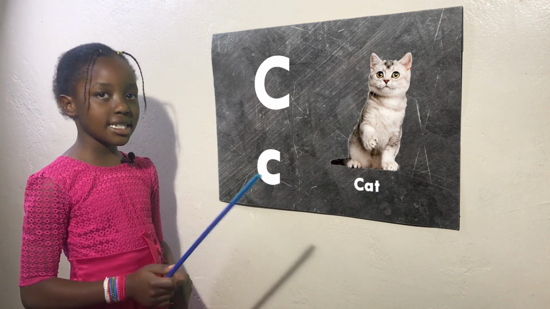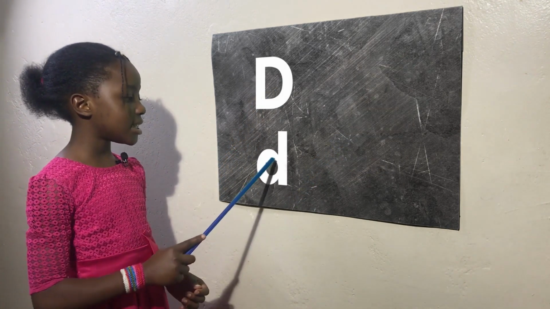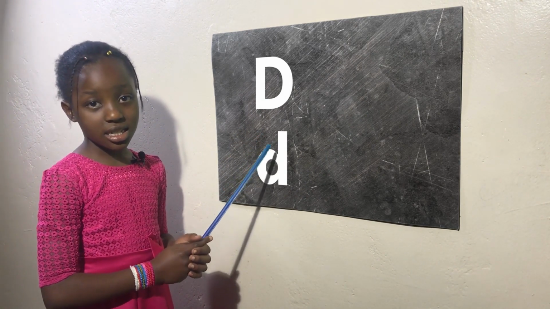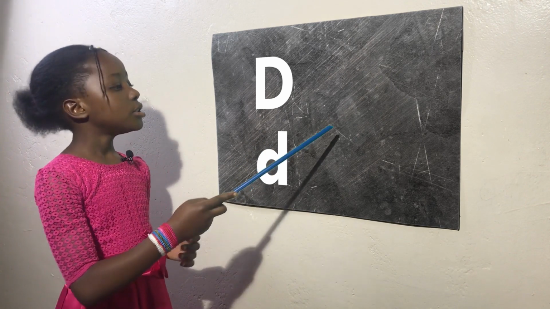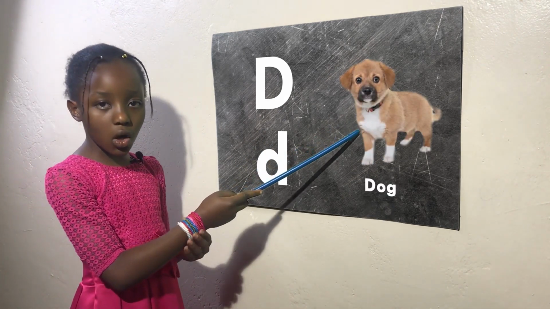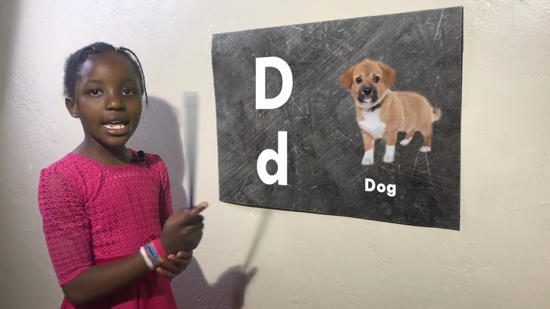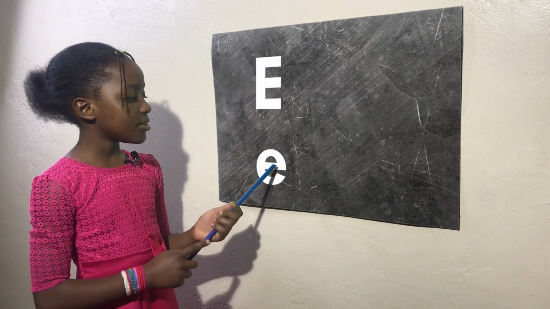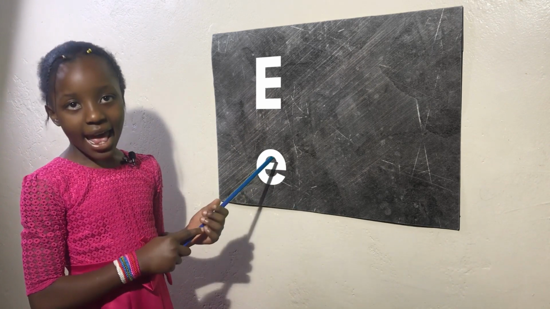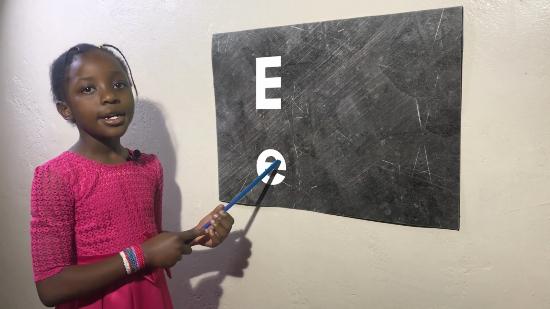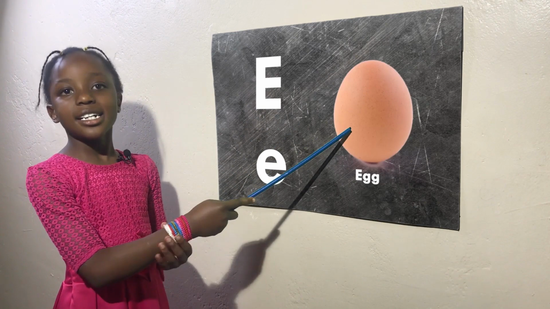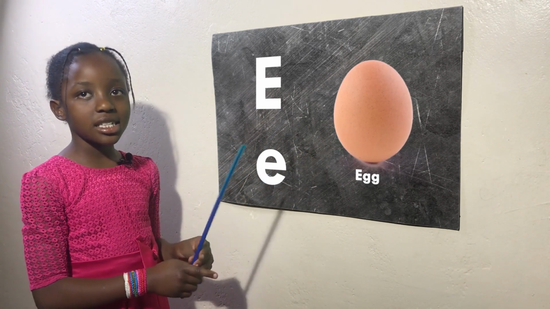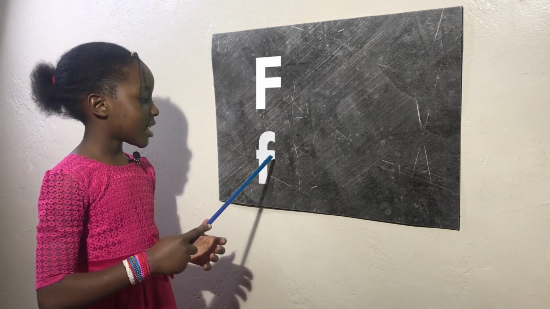The next letter is D, uppercase D and lowercase d. The sound is d for dog. The next letter is E, uppercase E and lowercase e. The sound is eh for egg. The next letter is F, uppercase F and lowercase f.